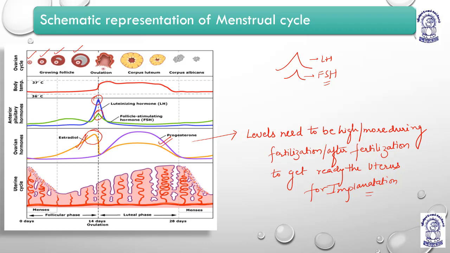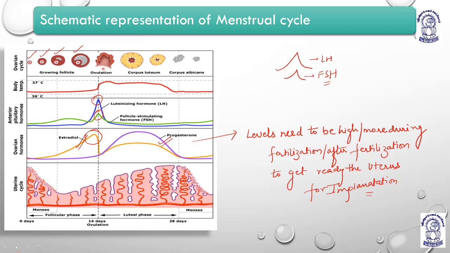But LH is required for ovulation because it will help in the rupture of the walls of the Graafian follicle and the tunica albuginea. So these were the different hormonal sequences. I think everything is clear. You just have to create your remembrance regarding it.